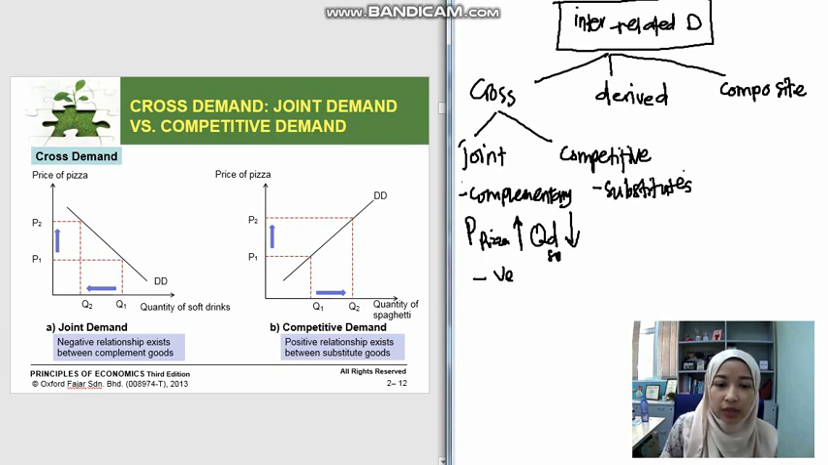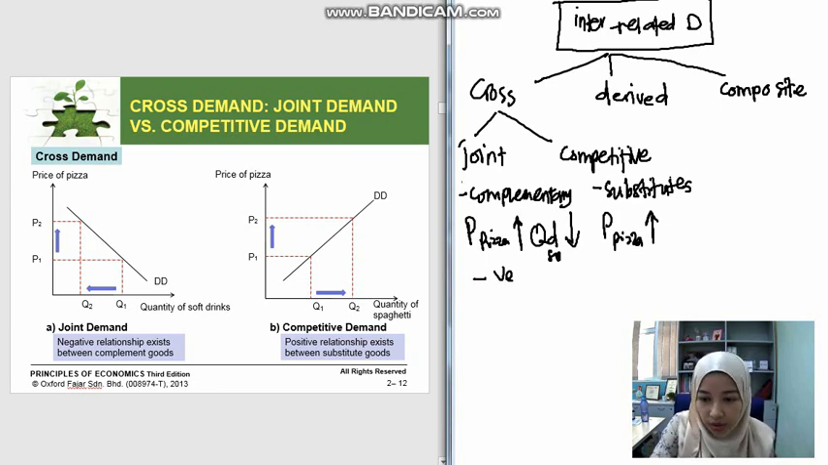Now we look at what will happen if the price of pizza increases. You go to the shop and pizza becomes more expensive. So instead of buying pizza, you will opt for the other product, which is spaghetti. So when the price of pizza increases, the quantity demanded for pizza will reduce. People will not buy pizza. So what option do they have? They have the option of buying spaghetti. So the quantity demanded for spaghetti will increase.